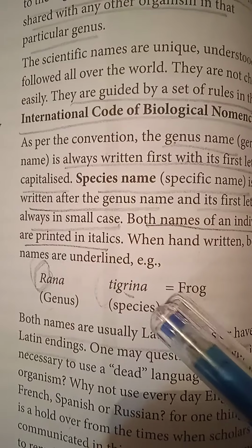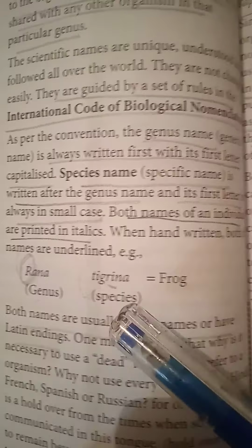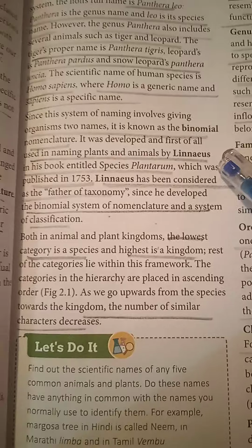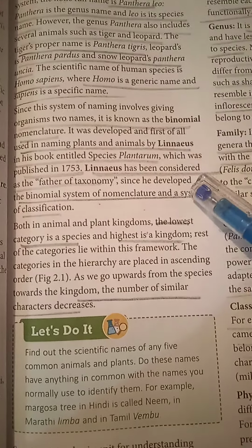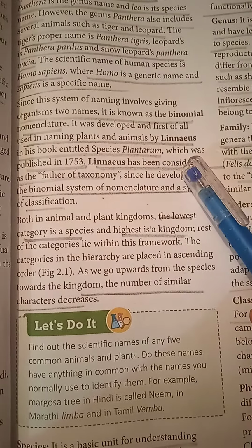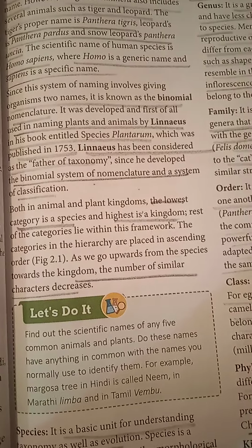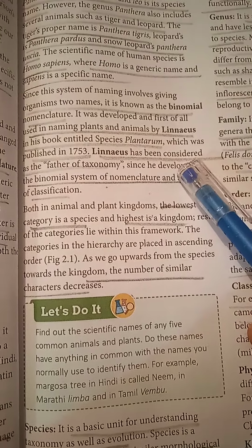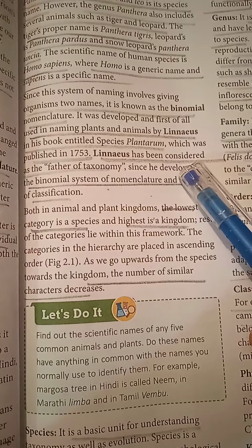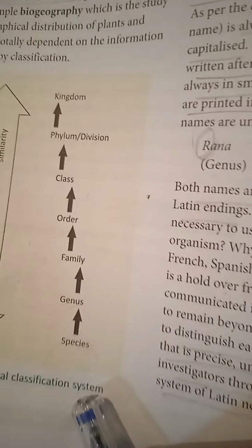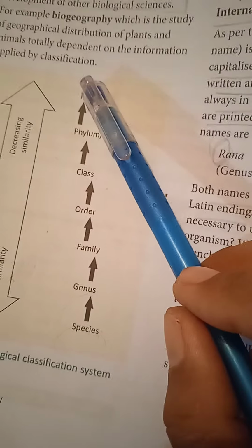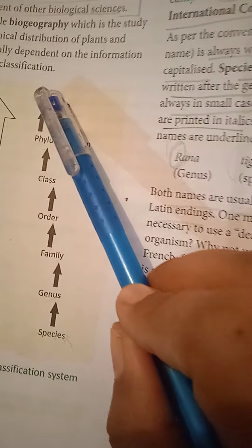That's why it is termed binomial nomenclature, and it was founded by Linnaeus. He wrote his book Species Plantarum, and he is known as the father of taxonomy. Here the species is the lowest category and the kingdom is the highest category, and as we move up, the similarities go on decreasing.